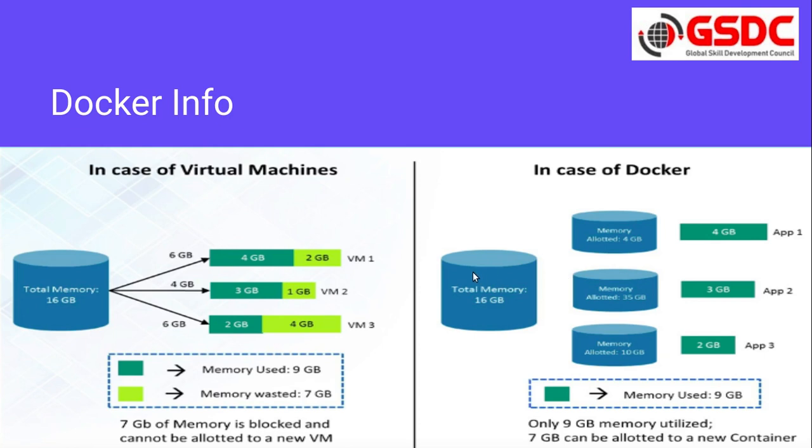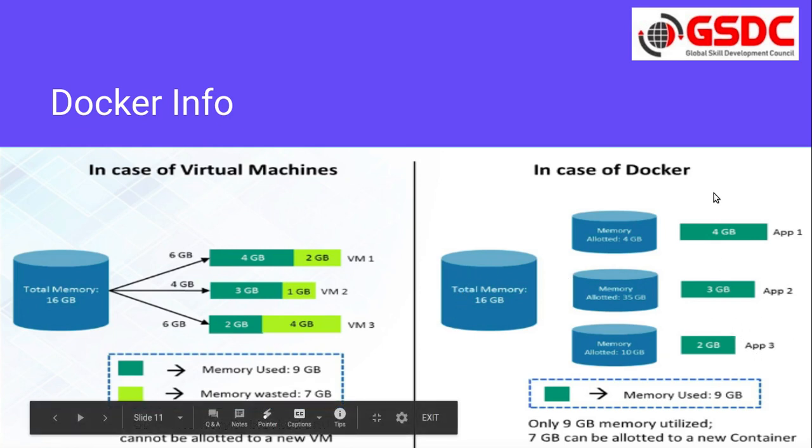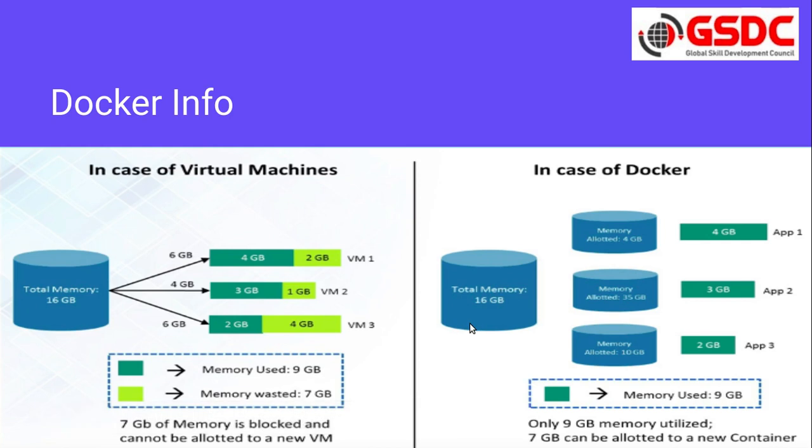So out of 16 GB we are using only 9 GB, and the remaining memory we can use for a new container. So here we are not wasting any memory. Whatever we have assigned, applications will use, and if the applications are not using it, we can reallocate that memory to other containers.